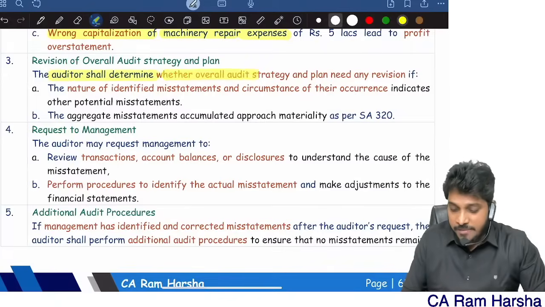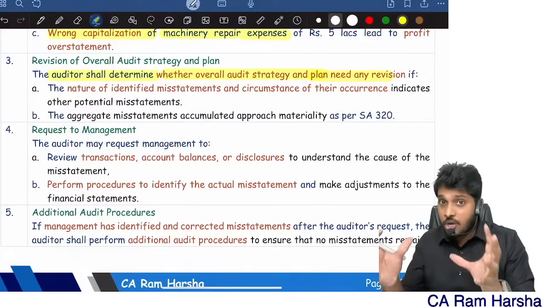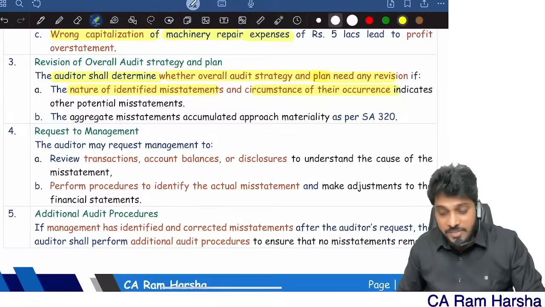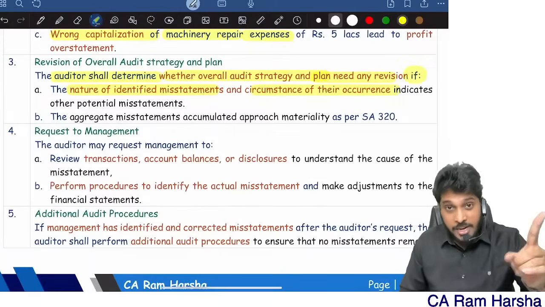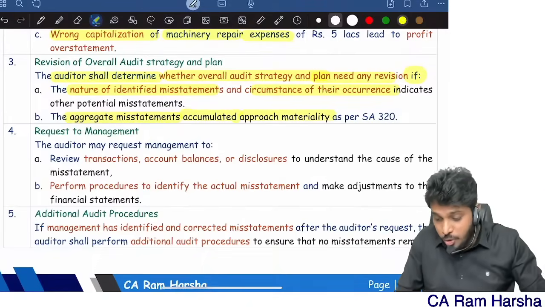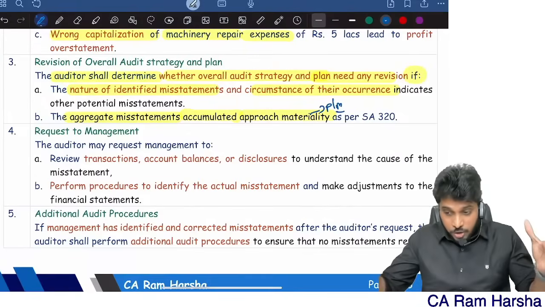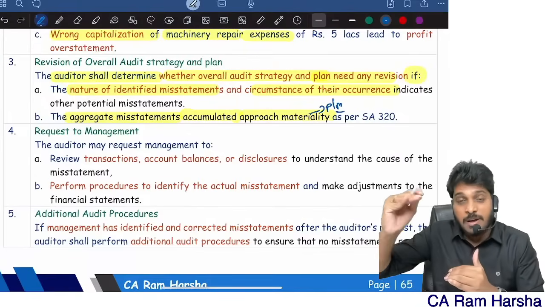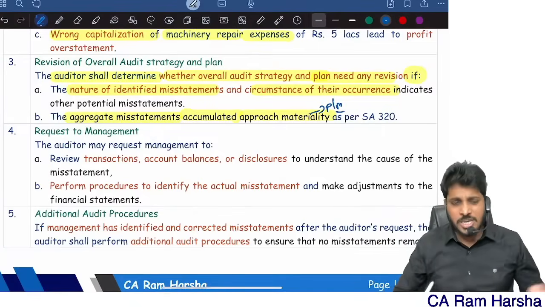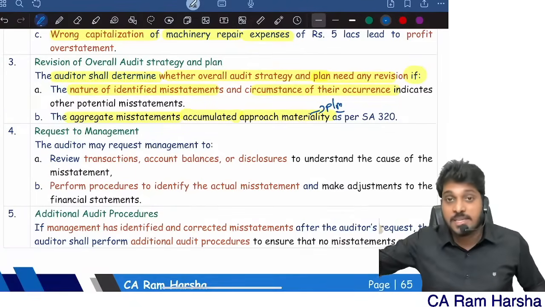The auditor shall determine whether the overall strategy and plan need any revision because of the nature of identified misstatements and circumstances of their occurrence. Further, the auditor will change the strategy and plan if aggregate misstatements accumulated approach materiality. Which materiality? Performance materiality. If the total of accumulated misstatements is reaching performance materiality level, we generally change our audit strategy and plan. We will try to cover more samples and interpret the results once again.